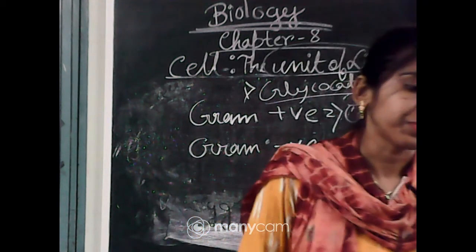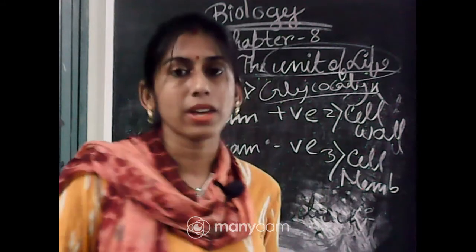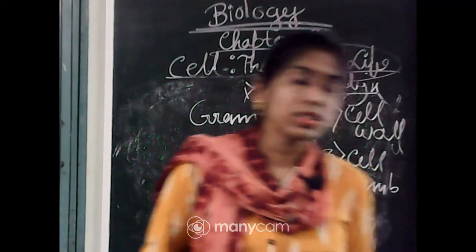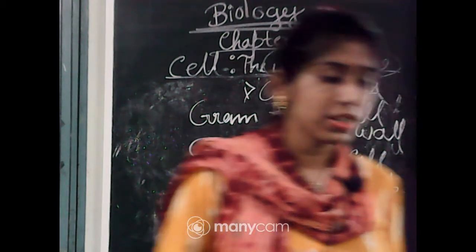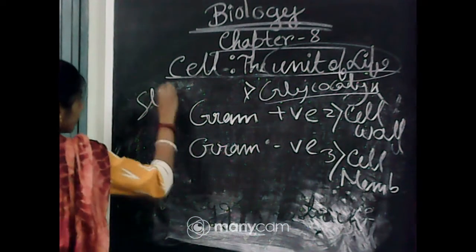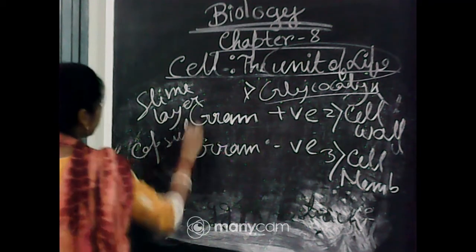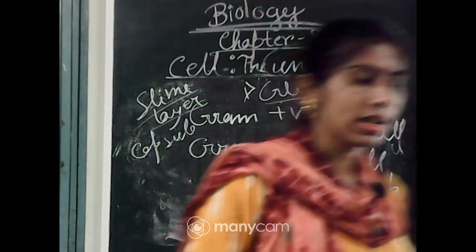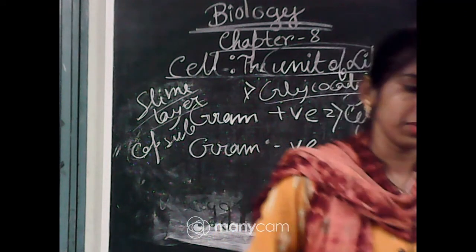Now consider the composition of glycocalyx. It may be of thin, slimy appearance, a loose sheath, in which case it is called a slime layer. If it is a thick and tough covering, it is called a capsule. So, a thin loose covering is a slime layer, and a thick covering is a capsule.